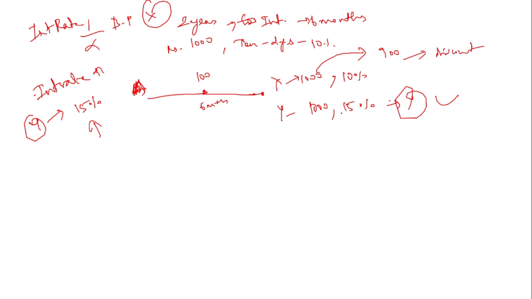So that is why the bond price, if you see, has now gone down. The interest rate has gone up and so the bond price has gone down. This is the relationship between the bond price and the interest rate.